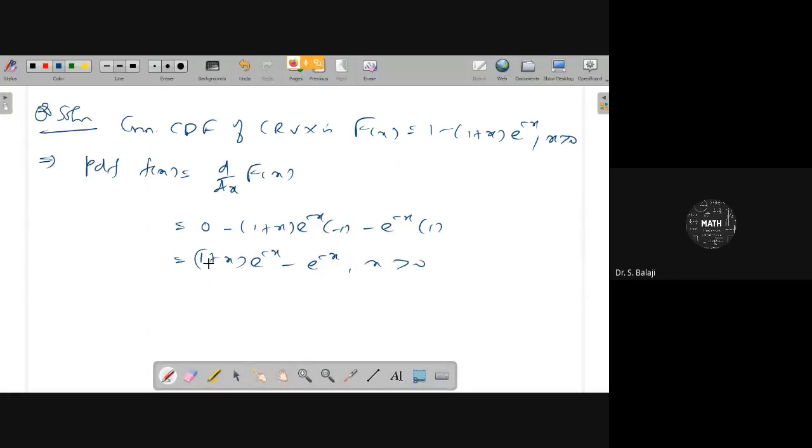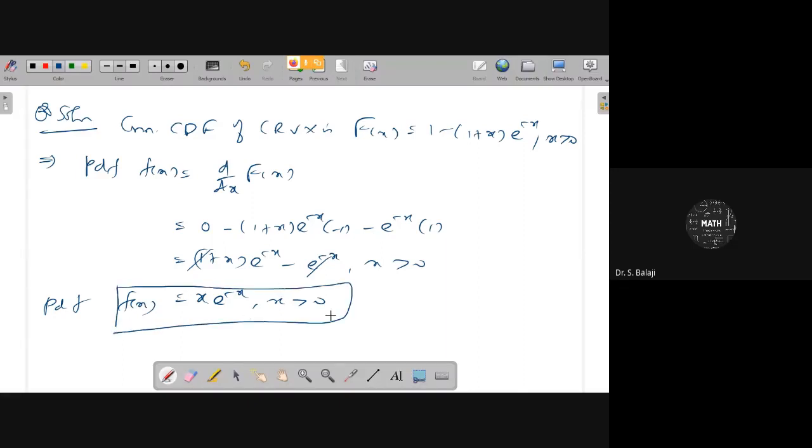Here e to the power minus x and here minus e to the power minus x, those two get cancelled. Therefore your answer will be x e to the power minus x, for x greater than 0. So your PDF f of x is equal to x e to the power minus x, x greater than 0.